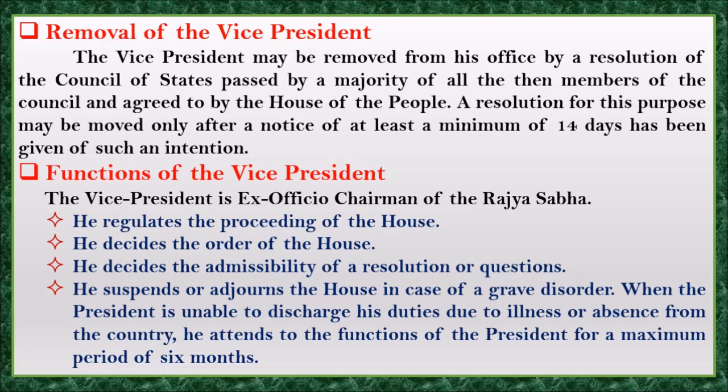So here, children, when and how can the vice president be removed? The vice president may be removed from his office by what? By a resolution of the Council of States. How much majority has been passed from all the members of the council, and how many people are agreeing to remove the vice president? The majority of the House of the People and the majority of the members of the council, who are agreeing and willing to remove the vice president. It depends purely on the House of the People and the council, right?